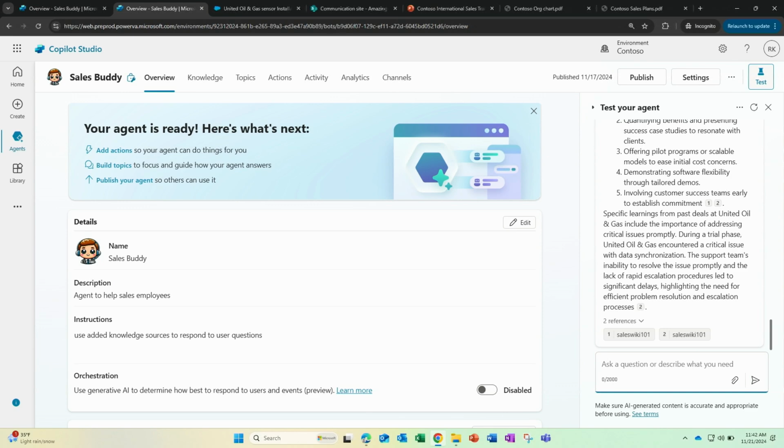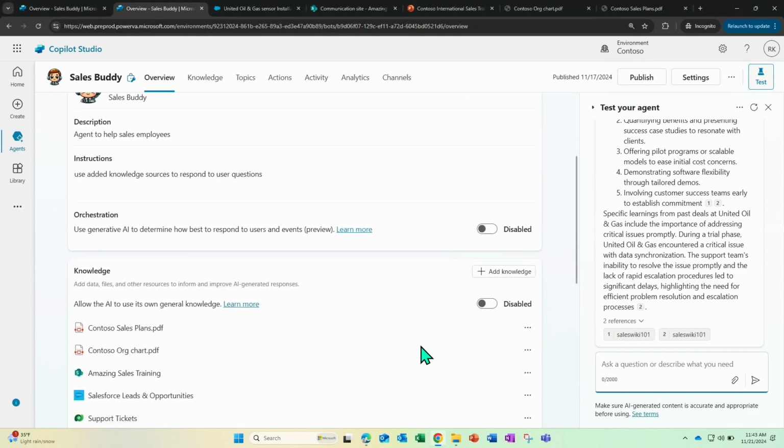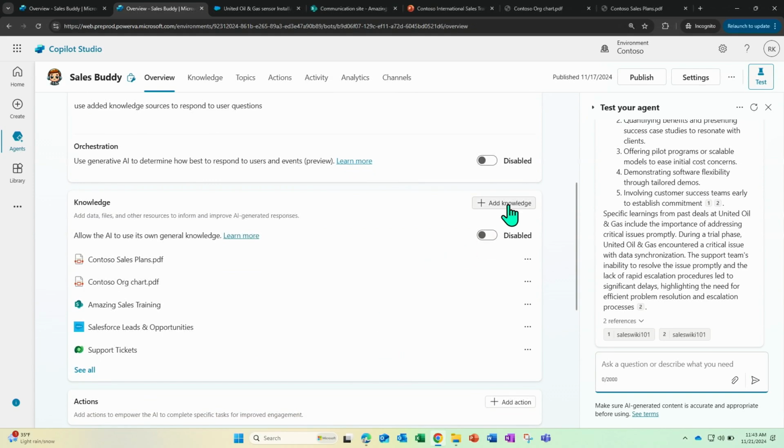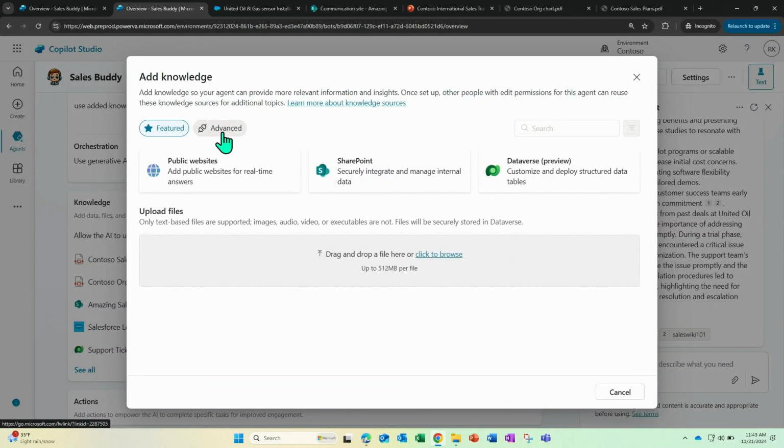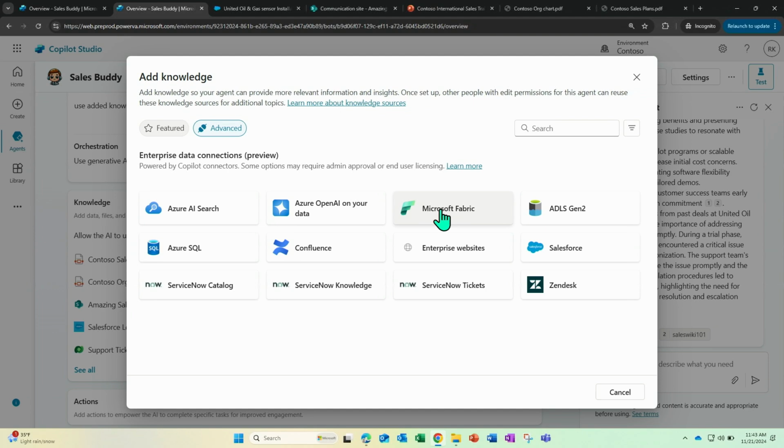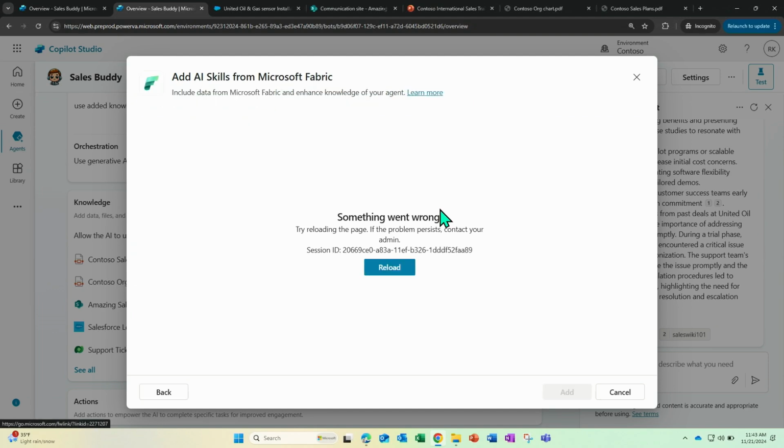And before I end, I want to highlight a couple of things that are also available. When you talk about the Procode assets, you can also add a Fabric AI skill. Looks like I did something wrong. The Fabric AI skill is in private preview. Maybe there's a reason it's in private preview.